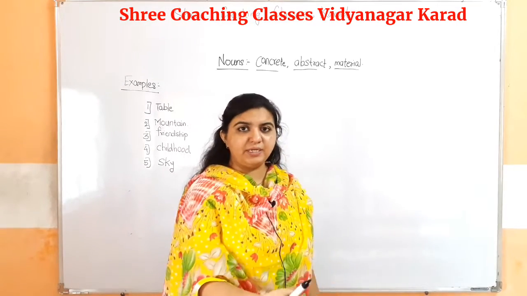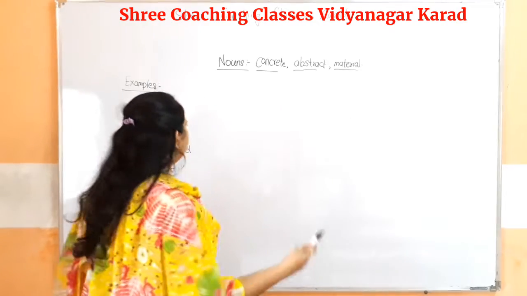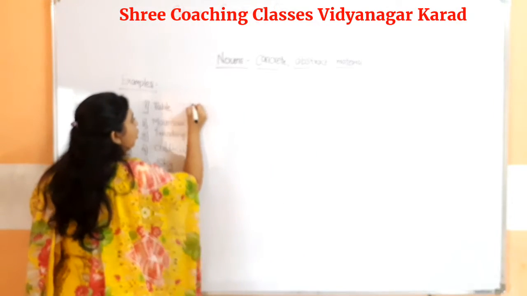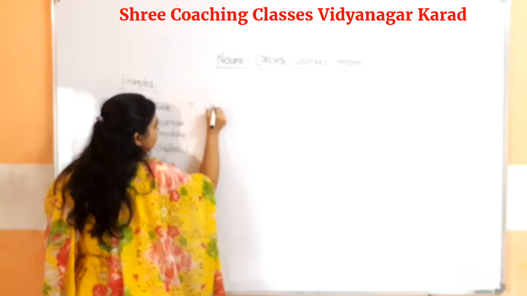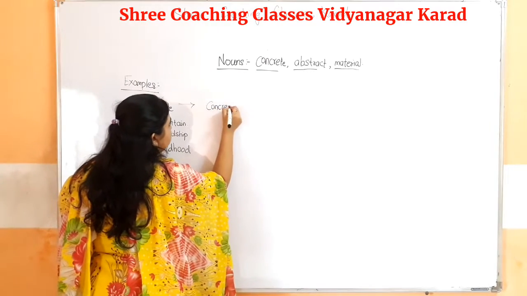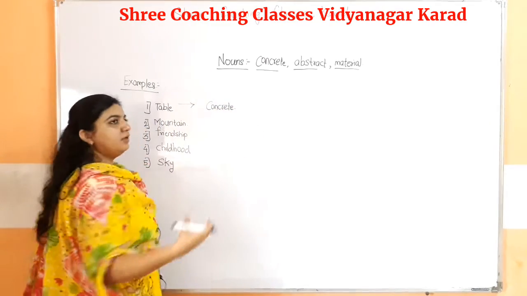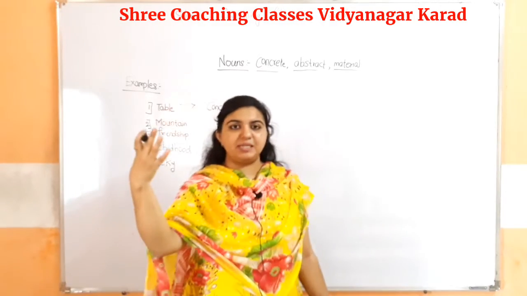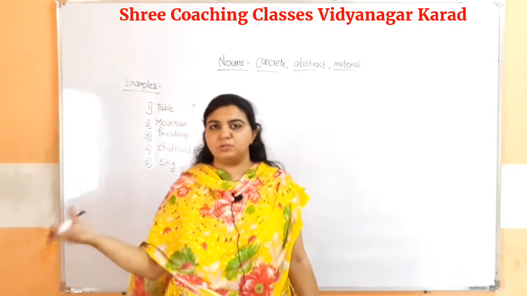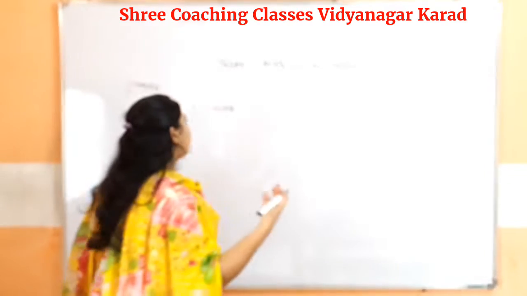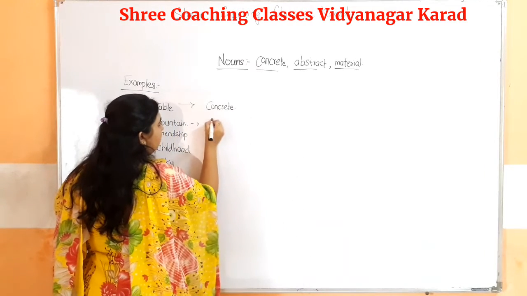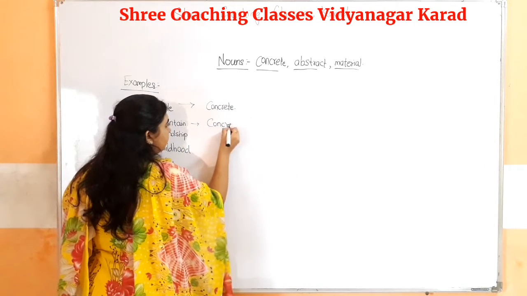I can touch the table, so it is a perfect example of a concrete noun. Next is the mountain. We can see the mountain, and sometimes we go on the mountain. Again, that is a perfect example of a concrete noun.